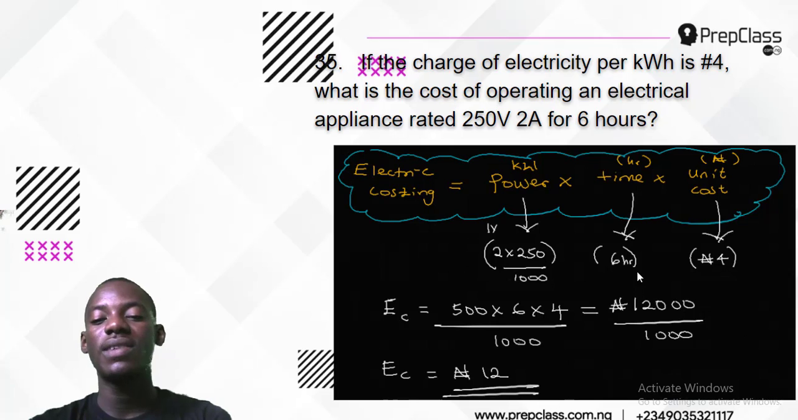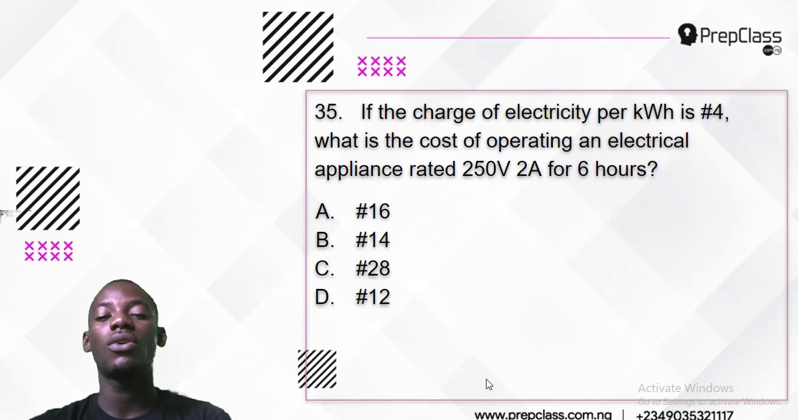Then my time is 6 hours, and my unit cost is 4 naira. So multiply everything: 2 times 250 is 500, times 6, times 4, divided by 1000. That gives me 12,000 divided by 1000, and the answer is simply 12 naira. That's the charge for the electricity used, and that is the answer to the question.